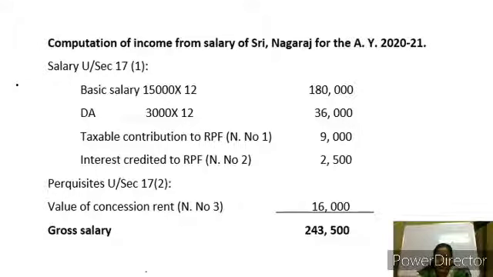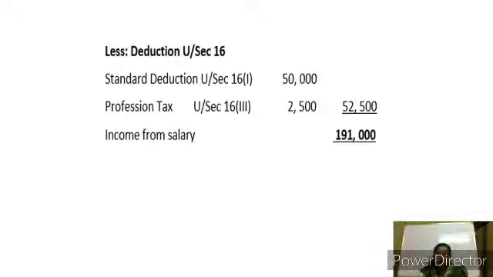Perquisites under section 17(2), value of concession rent, note number 3, 16,000. Adding together you get 2,43,500, that is the gross salary. From this we deduct standard deduction under section 16 subsection 1, 50,000, and the profession tax they have given, 2,500. Total 52,500.